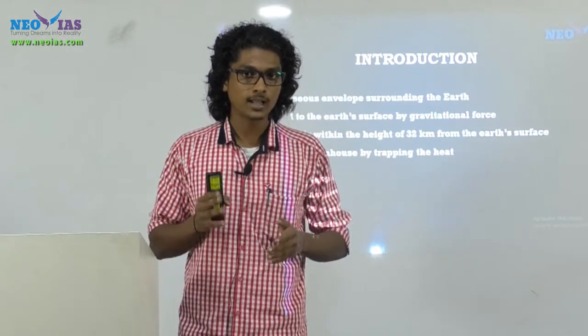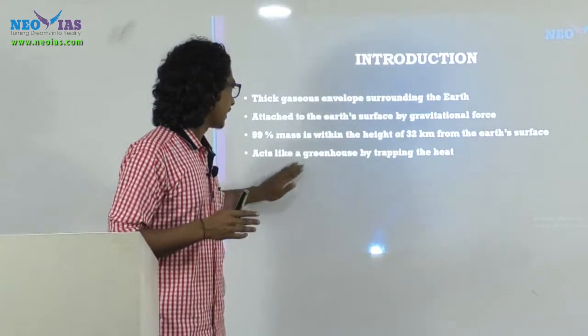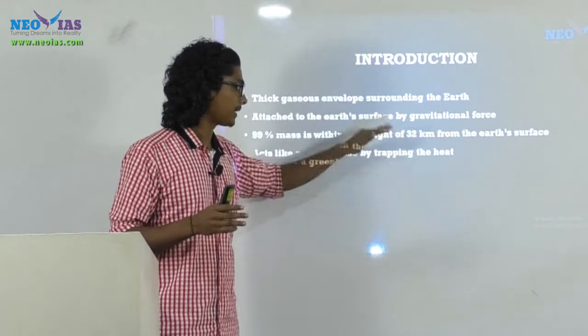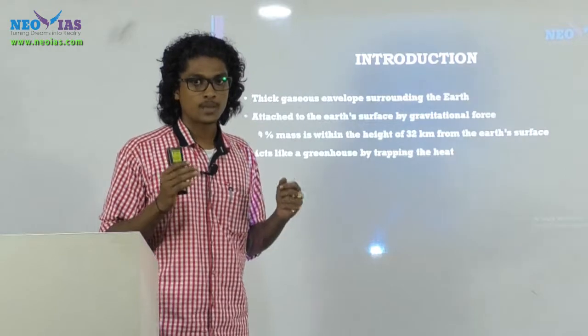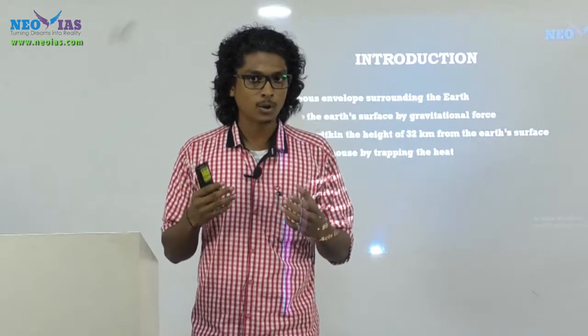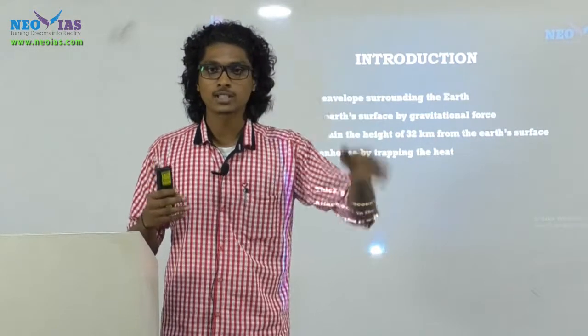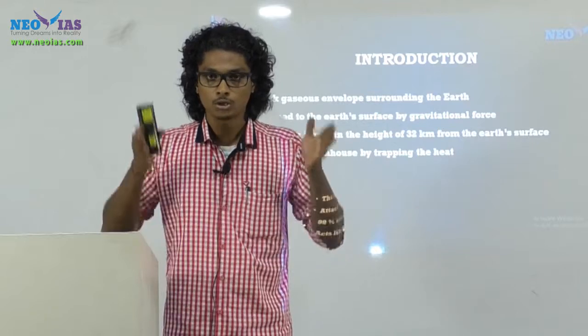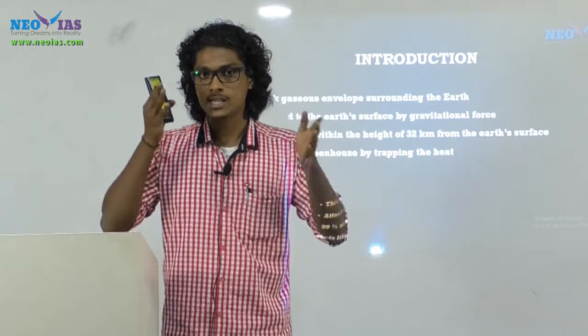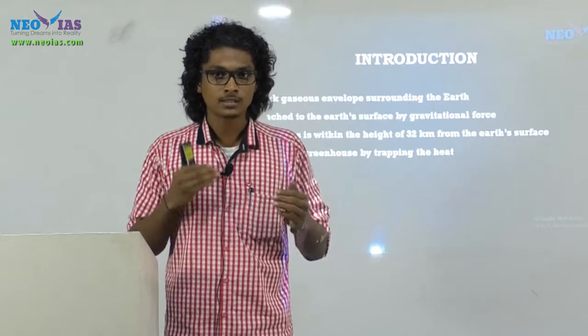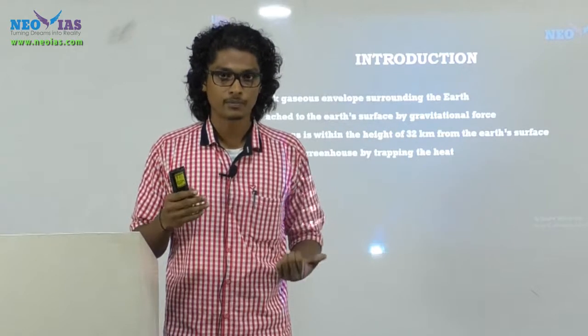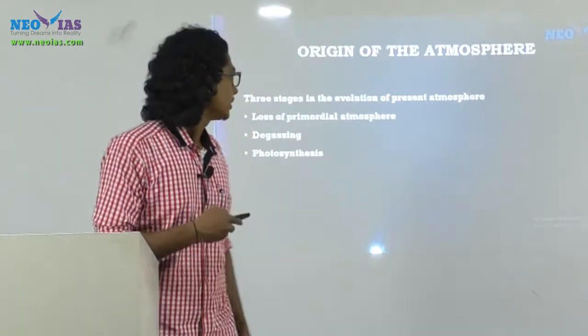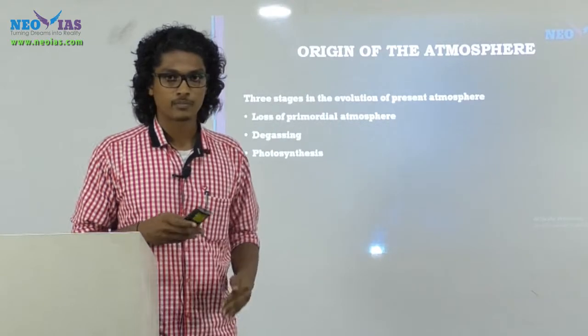Now another thing regarding the atmosphere is it acts as a greenhouse by trapping the heat. Now see, if it were not for the greenhouse property of the atmosphere, life wouldn't have survived here on earth. Okay, so through the greenhouse effect, the atmosphere traps the heat so that life can survive here. Fine. And next we look at the origin of the atmosphere.